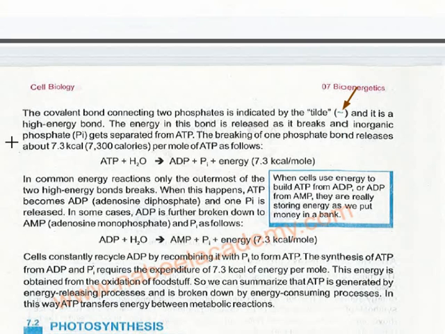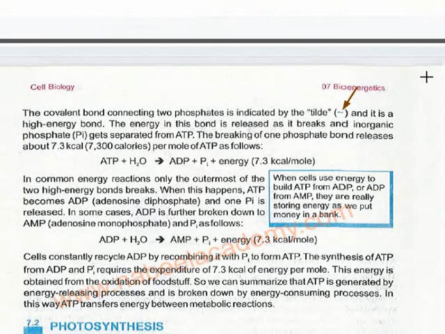The phosphate is inorganic when it is not part of the cell, so we denote it with Pi, inorganic phosphate. When the phosphate is part of ATP, it is organic. When it gets separated, it becomes inorganic. The breaking of one phosphate bond releases about 7.3 kilocalories, that is 7,300 calories per mole of ATP.